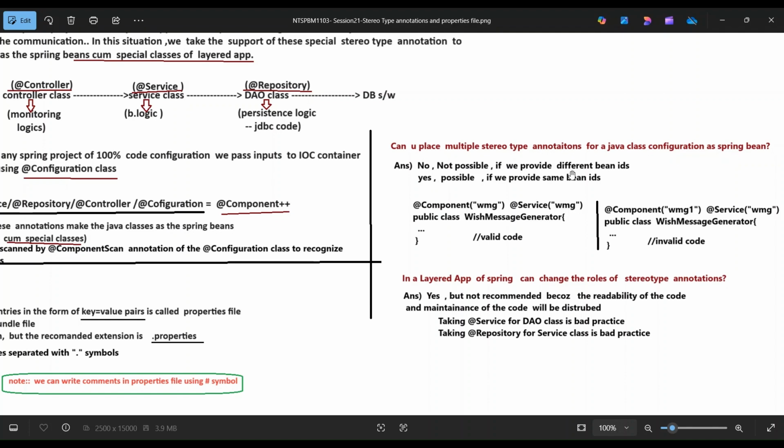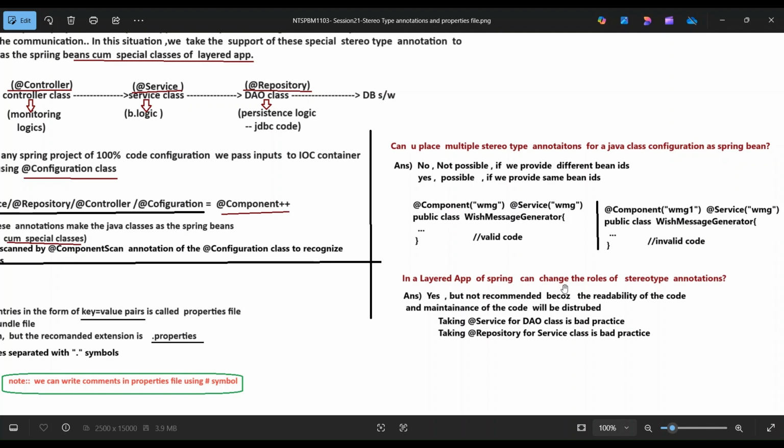If we provide the same bean IDs, possible. For example, @Component("wmg") with MessageGenerator and @Service("wmg") on public class MessageGenerator is valid code because of the same bean IDs. The other, @Component("wmg1") and @Service("wmg") on the MessageGenerator class, is invalid code because of different bean IDs.